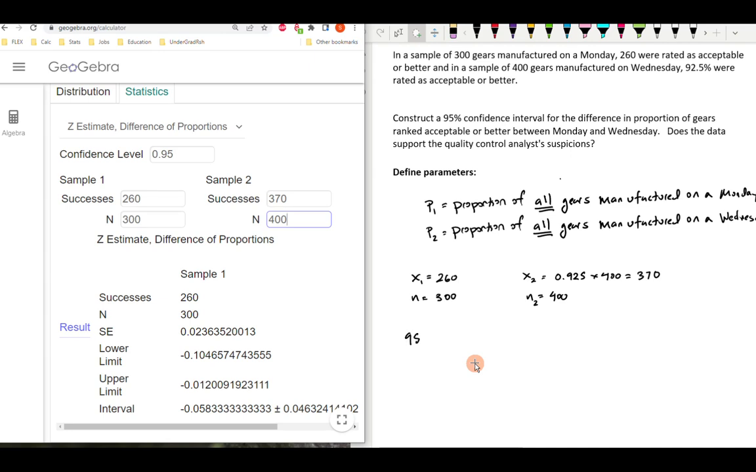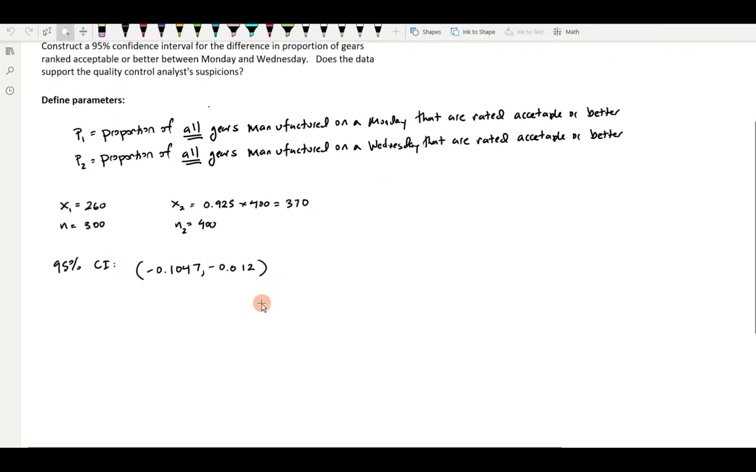All right, so we've defined what we're looking at, and now let's decide what values we want to plug in so we can start doing our computations. The number of successes, the symbol is going to be X1 in this case. This is Monday. 260 gears were ranked as acceptable out of 300 gears. So the number of successes is 260, and the sample size is 300. That is what I will type in here: 260 successes out of 300 total.